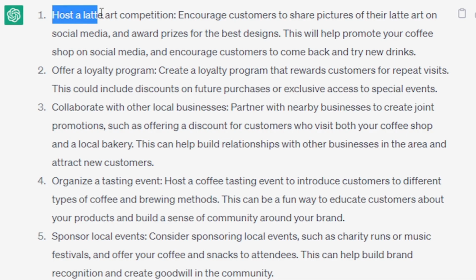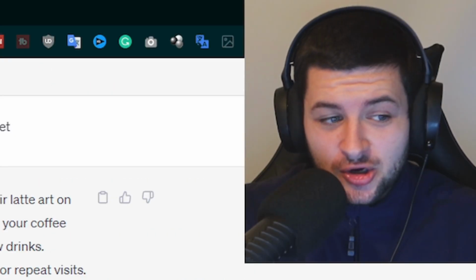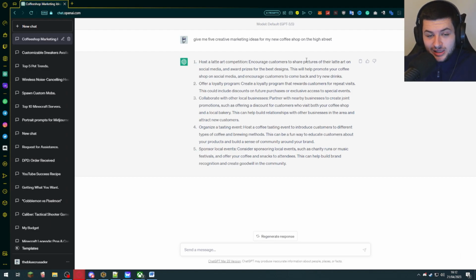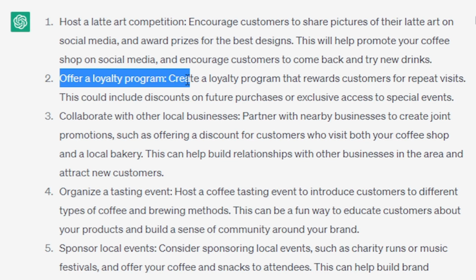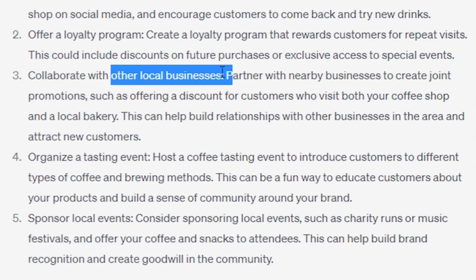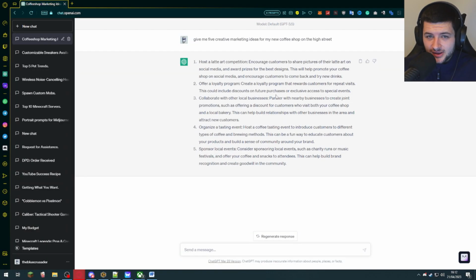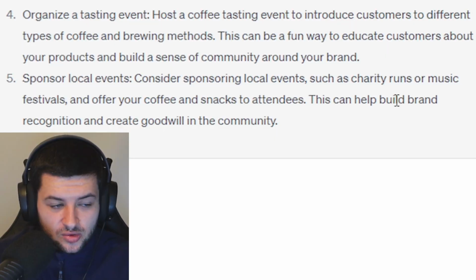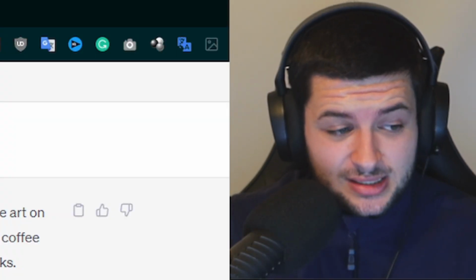So we're going to host a latte art competition to encourage customers to share pictures of their latte art. I have no idea, honestly, what latte art is. I don't even know what that is, but I guess that's kind of cool. So maybe we could do that. We could offer a loyalty program. So this would be kind of like how Costa and Starbucks offer points based on people buying a coffee, I guess. We could collaborate with other local businesses, probably not cafes because they're going to be competitors, organize tasting events and sponsor other local events. So these are actually genuinely good ideas that it's given us.